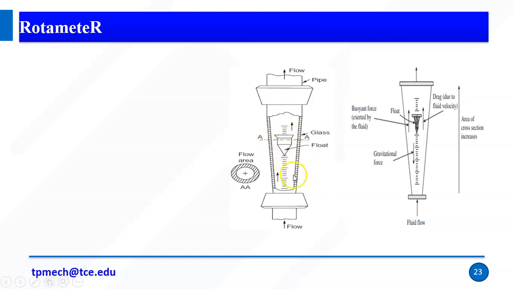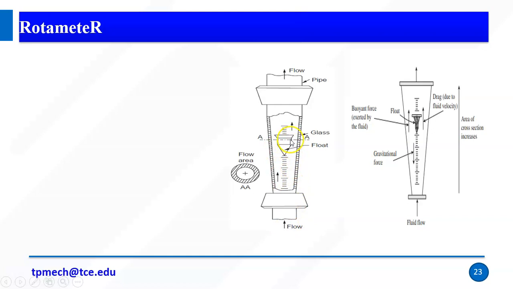Right, we have a float. So it is working to measure only vertical flow rates. So vertical flow of fluid we can measure. Right. So here I am giving the input, here I am giving the output. So in fluid flow, the float.